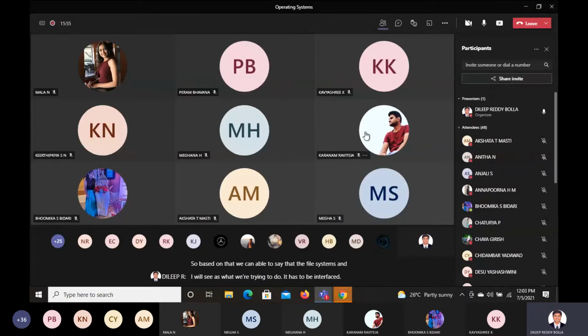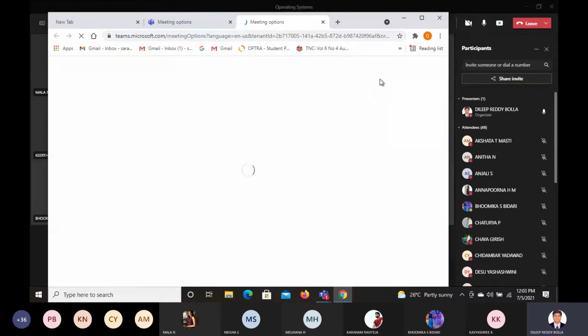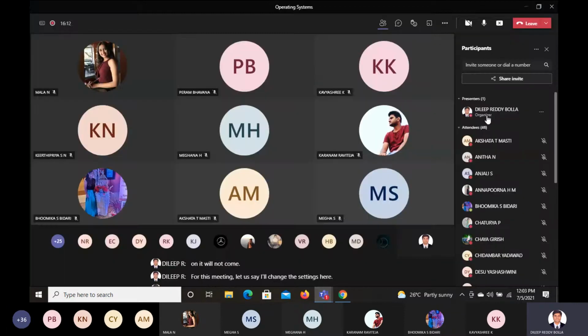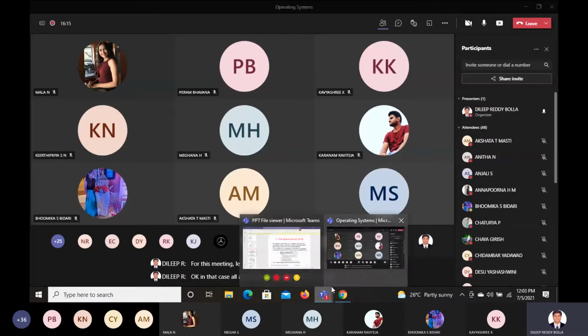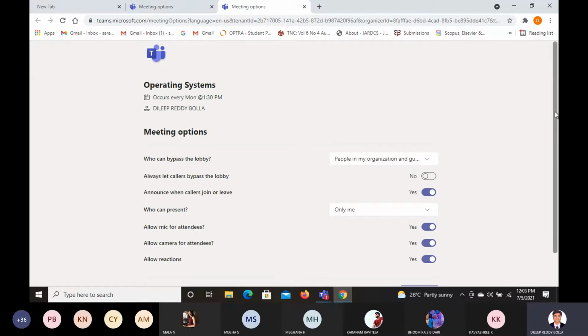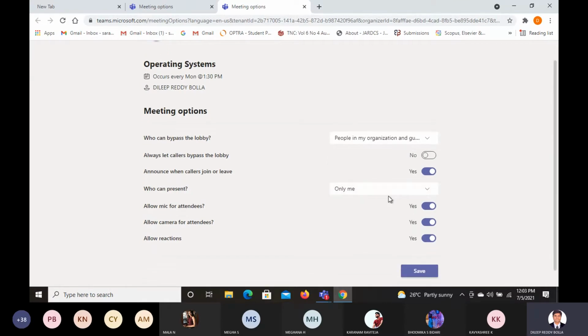Let us say now I'll just show you. I'll give the manage permissions. I'll change it now so that only those who are here can view it. Who all will come late? Let us say from now on, they will not come to this meeting. Let us say I'll change the settings here. In that case, those who are available in this meeting can continue, and those who are not available in this meeting may have to get the access, correct? So it's clear. Now let us say I want to do the settings. I change that. Who can, yeah, allow here. So this one I can say who can bypass. Only me, I have made it and I have made changes here, right?